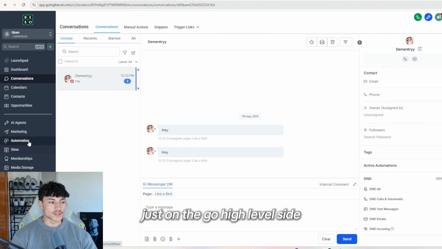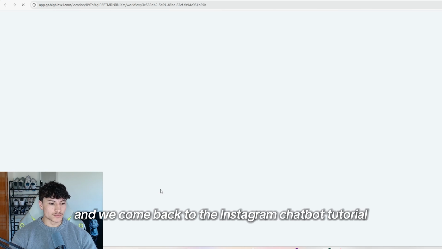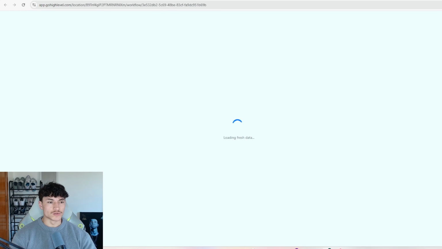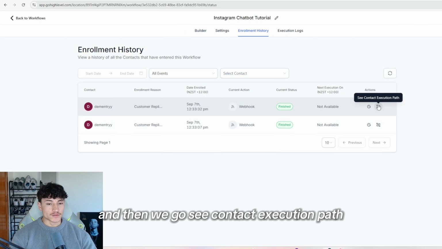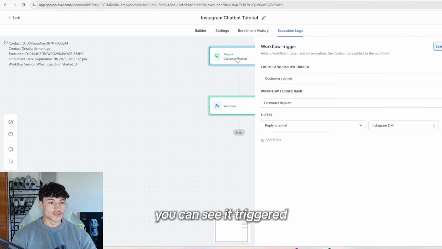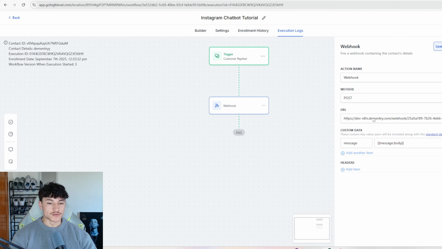Just on the GoHighLevel side, if we come to automation and we come back to the Instagram chatbot tutorial, and we go enrollment history, and we go see contact execution path, you can see it triggered because I sent the message in Instagram DM, and then it sent the webhook to the URL.